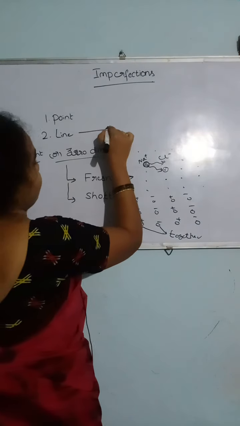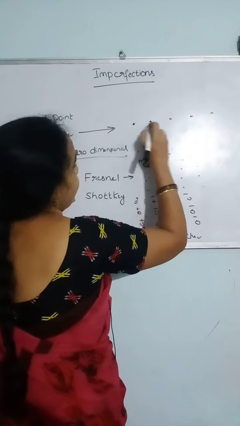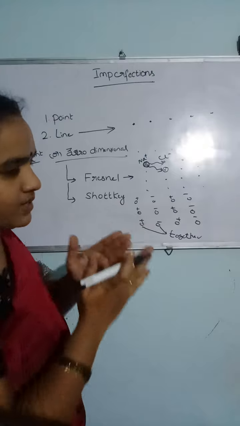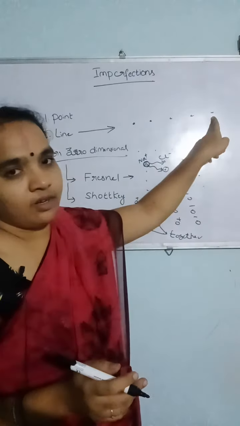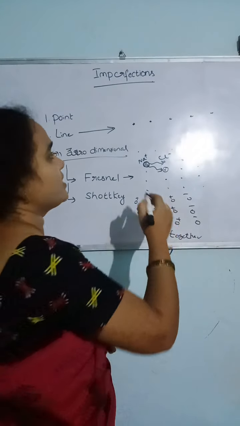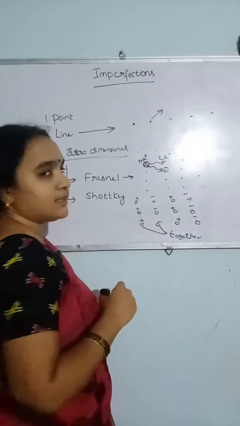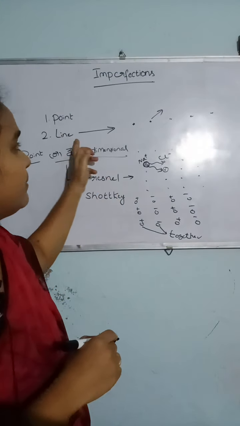Line imperfection means in a line of periodic arrangement of atoms, if any one of the atoms is missing, then, as the name itself indicates, it is a line imperfection.